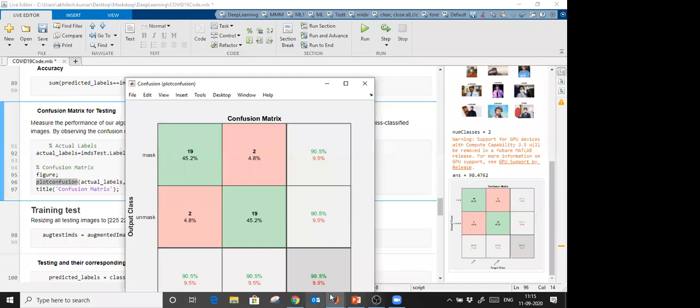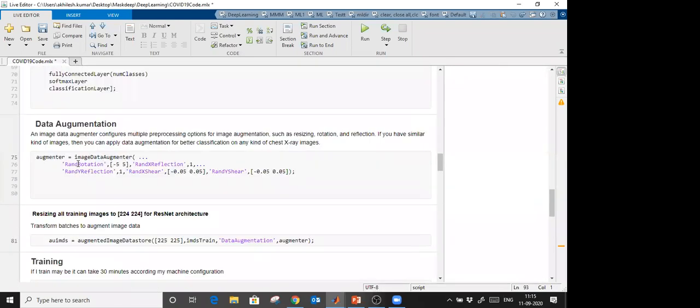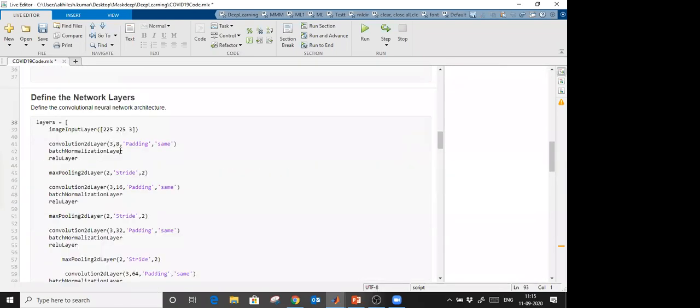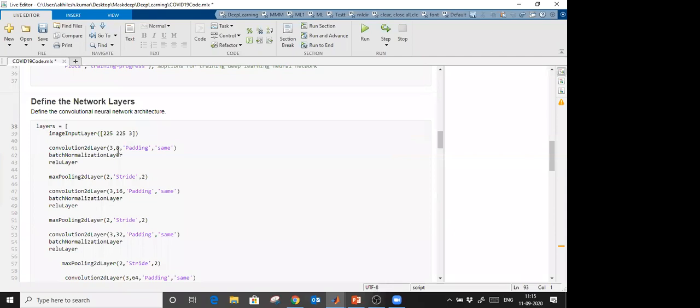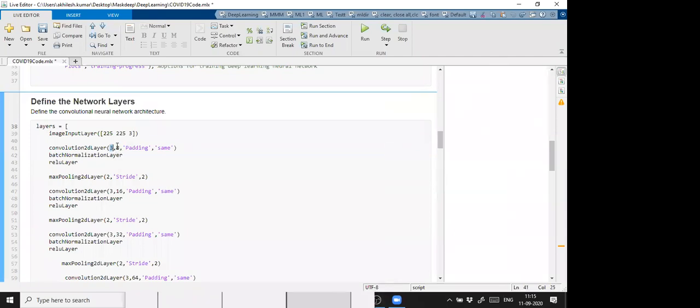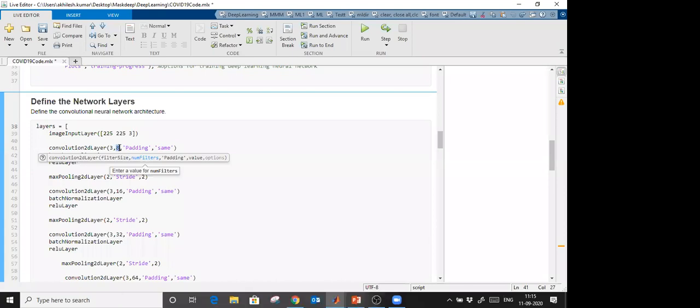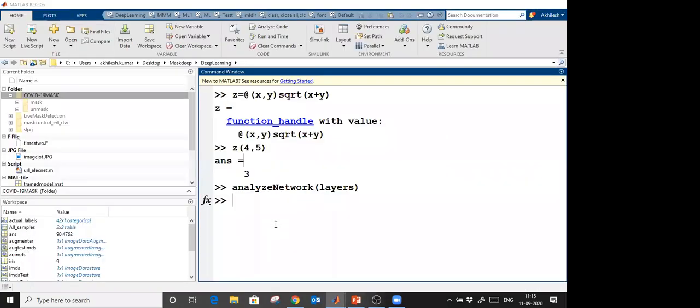See, in deep learning, you don't have to choose the kernel. Did I choose any kernel here? I didn't choose any kernel. You see here, I simply provide the filter size, which is 3, and the total number of kernels is 8. You don't have to choose what kind of kernel you want. Randomly it will select. So this is about choosing the kernel. Deep learning will do it for you, you need not worry.